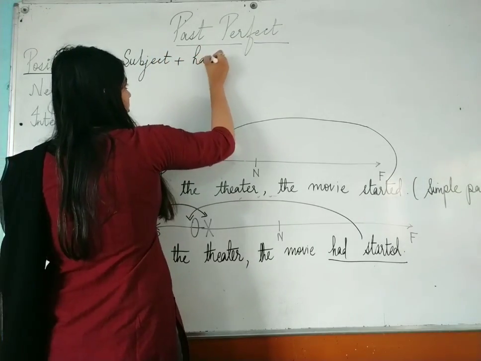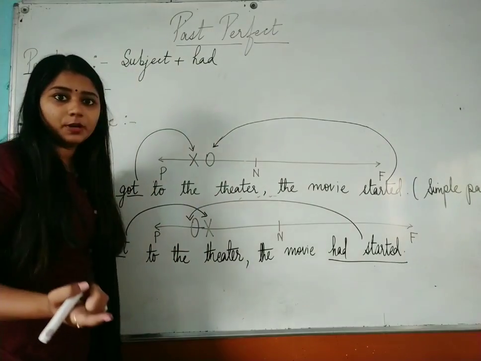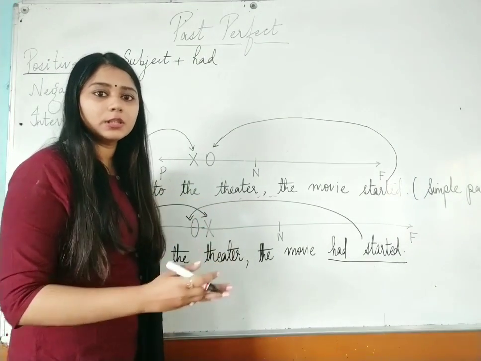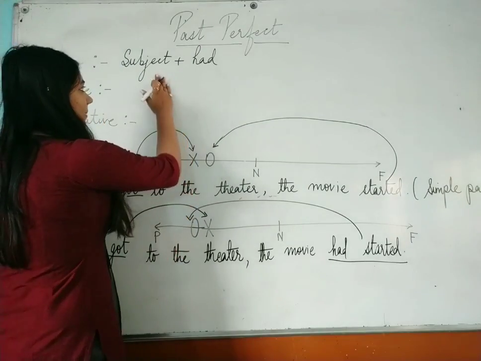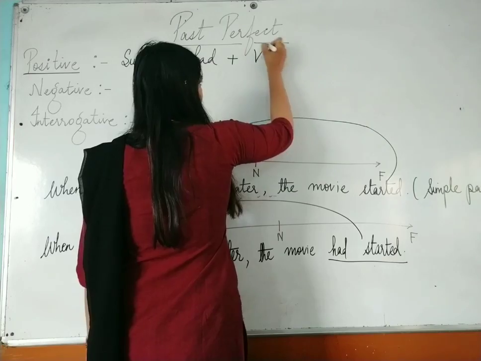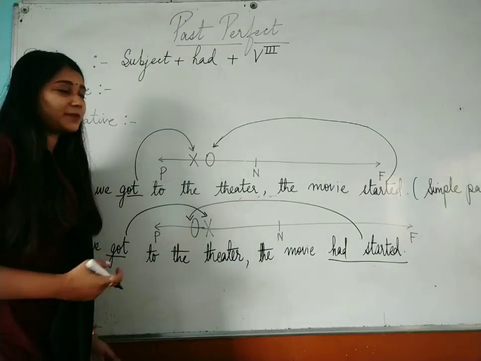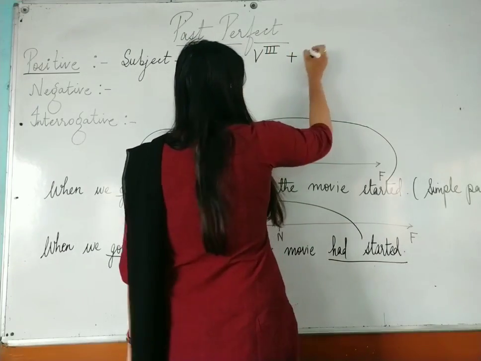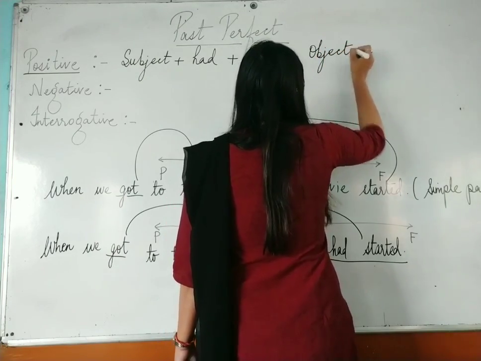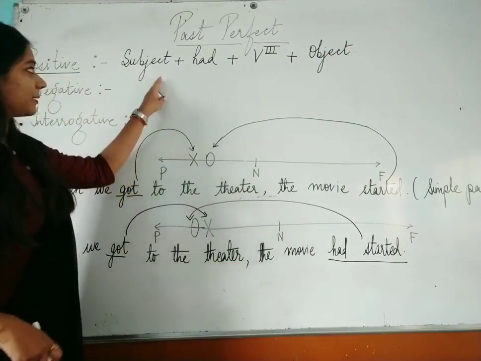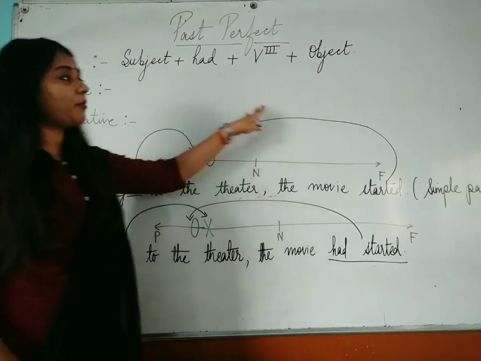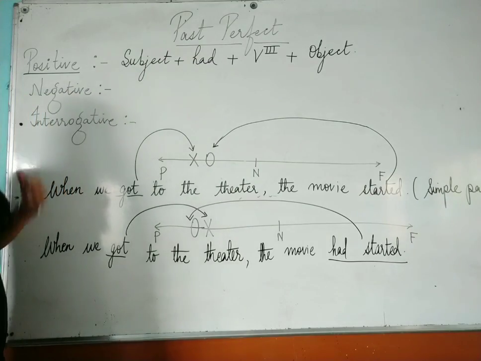I have already told you when I taught you verbs that the auxiliary verb is always used before the main verb. Okay, so subject plus had plus verb third form, or you can also call it past participle, plus object. So this is the form of your past perfect tense.